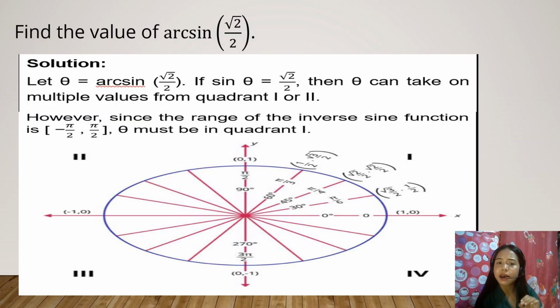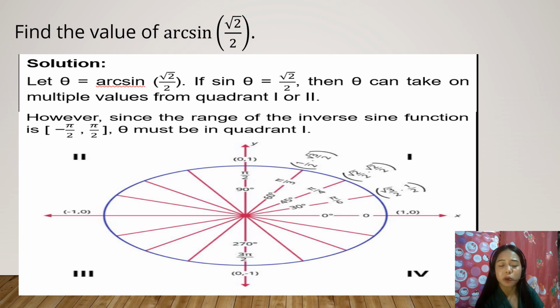So if sine theta equals square root of 2 over 2, then theta can take on multiple values from quadrant 1 or 2. However, since the range of the inverse sine function is negative pi over 2 to pi over 2, theta must be in quadrant 1.